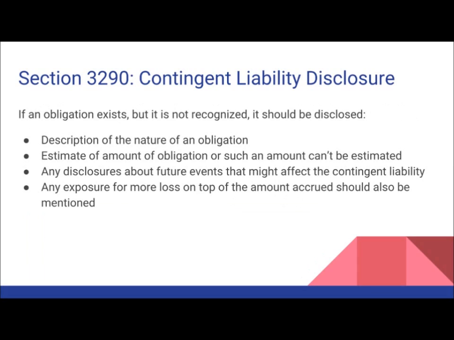Now, contingent liability disclosure under ASPE is straightforward. If an obligation exists but it isn't recognized, it should be disclosed in the notes. As well, for a contingent liability, a description of the nature of the obligation must be put down in the notes. The estimate or amount of the obligation, or if an amount cannot be estimated, that should also be put down in the notes. As well, any disclosure about future events that might affect the contingent liability, and any more exposure for loss on top of what's already accrued, if it was recorded.